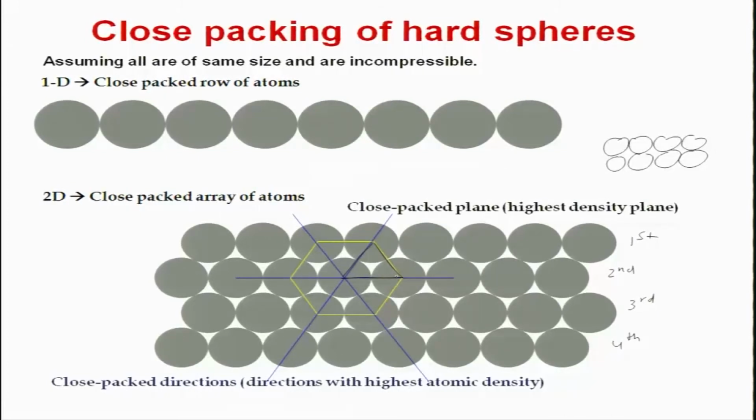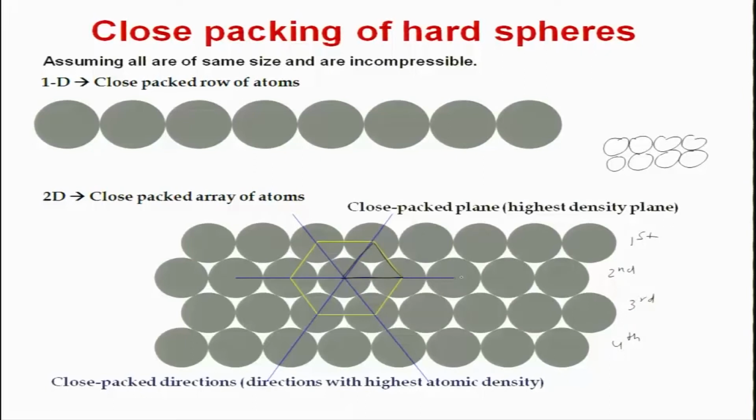And you have close packed directions. The directions depicted in blue are the directions with highest atomic density. So, this direction, that direction, this direction. How many directions are there within a plane which are close packed? You have 3 directions, and if you take the negative indices, this is 6 directions within a plane which are close packed. But you have 3 distinct rows of atoms which are close packed and which are at equal angles to each other.